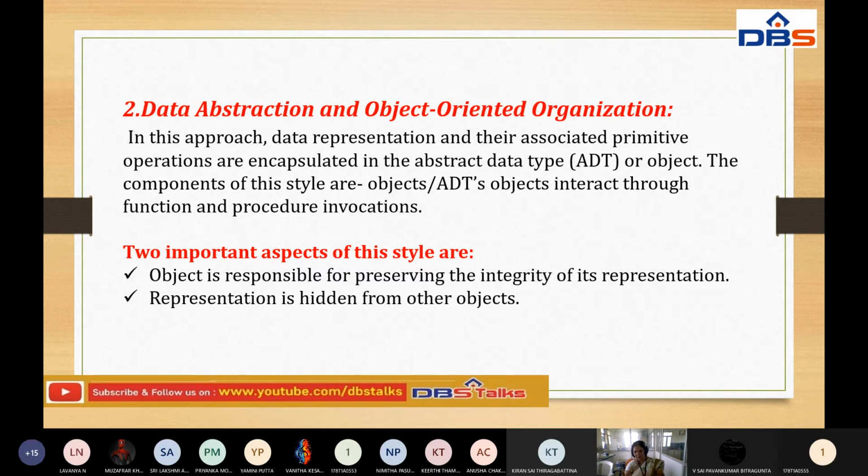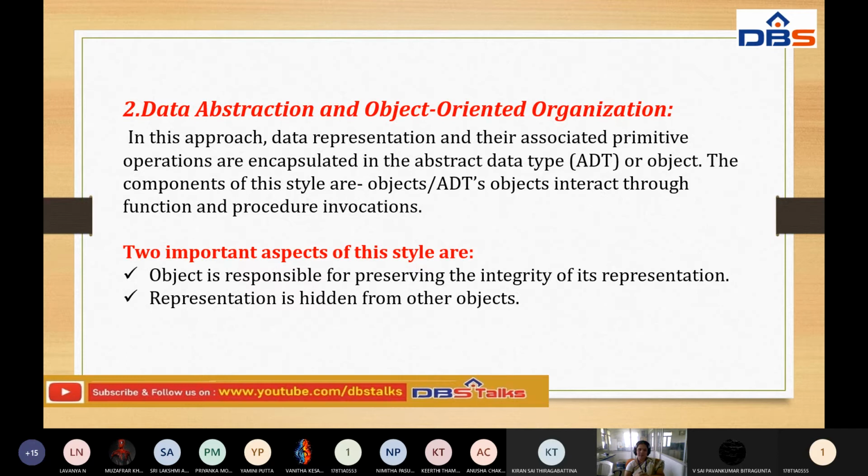Definitely, there are explicit invocations and implicit invocations, but they can produce the functions and invocations. Functions mean tasks. These objects are going to perform some tasks. They have their commonalities, and they can perform some functions and produce the invocations either explicitly or implicitly. So that is what abstract data type and object oriented organization is.